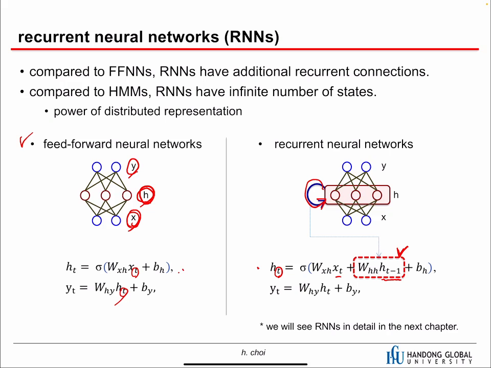When we compare these two equations, this is the new term and the other terms are exactly the same. But by adding this term, we are adding the memory effect, which means the current state is based on the current input and the previous state. Previous state means the memory, the past information. That's the basic equation of recurrent neural networks, the conventional recurrent neural networks.